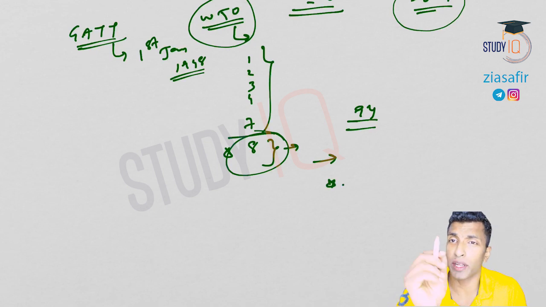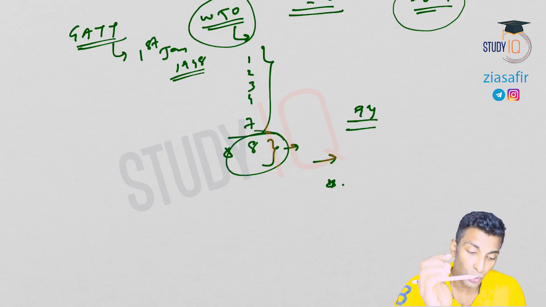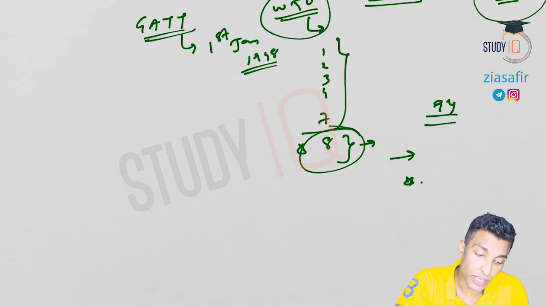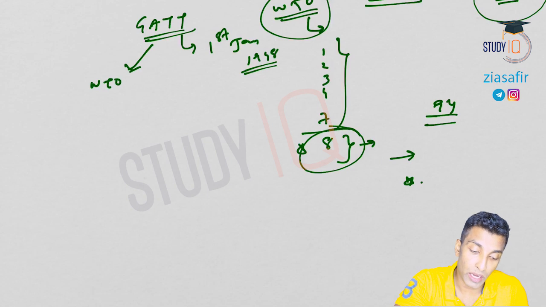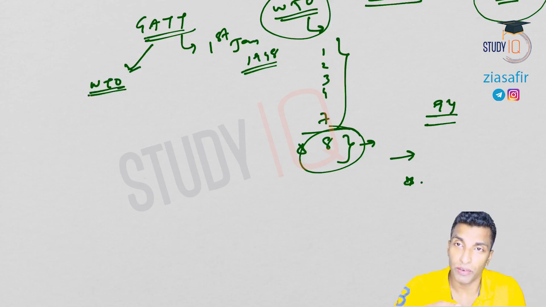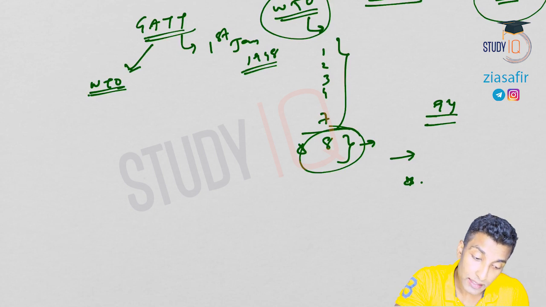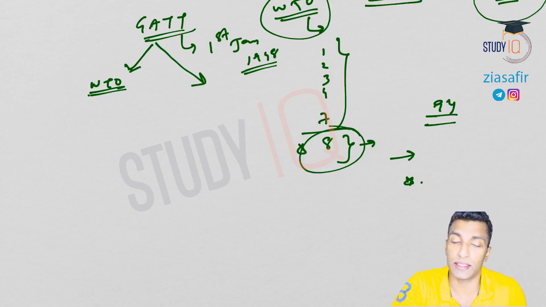Now, one of the most important provisions of the Dunkel draft is that the name and nature of the organization will change. So you will see here GATT changed to WTO. WTO came into existence with this Marrakesh agreement or Dunkel draft or the draft final act of GATT. So the name of the organization changed. Second, the nature will change. How is it going to change? You will understand that clearly when we discuss WTO.